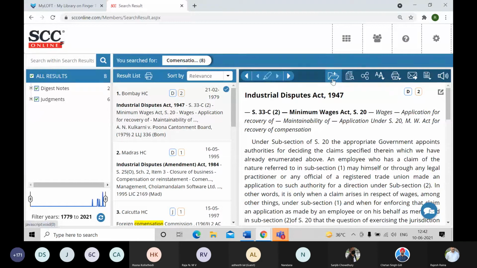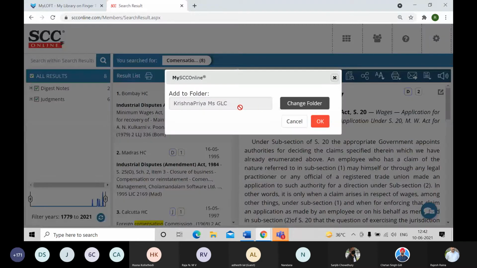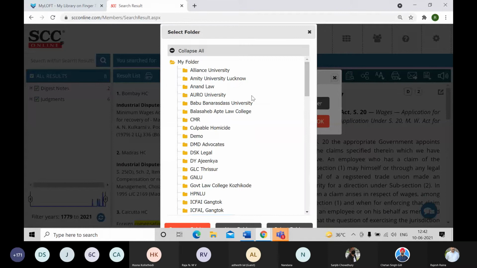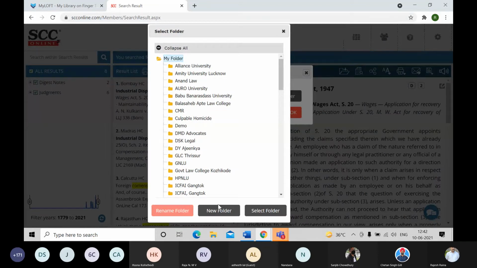I'll click on Add to My SCC Online Folder. Then it will show me the add to folder, by default My Folder, but since I have previously created one, it's showing me the previous one over here. I'll click on Change Folder, select My Folder over here, and at the bottom you will see a New Folder button. I'll click on that.